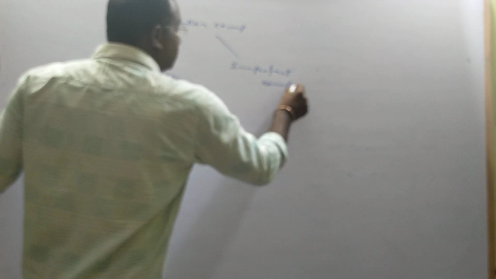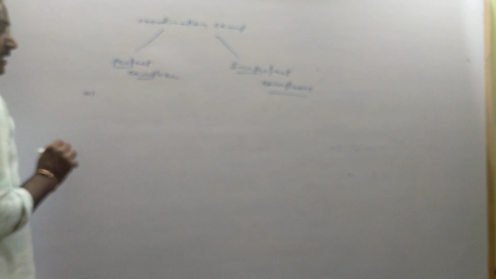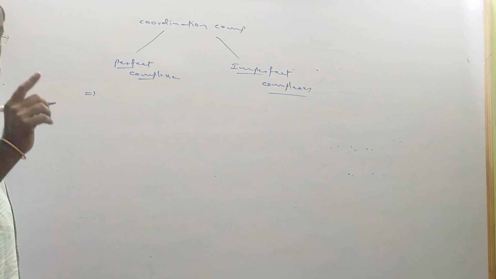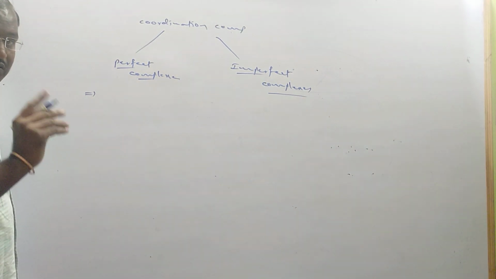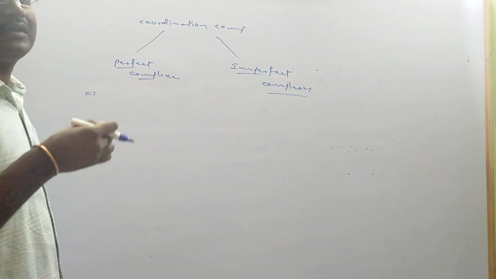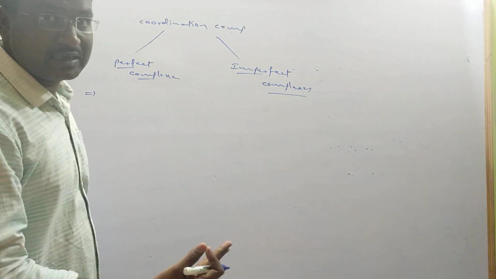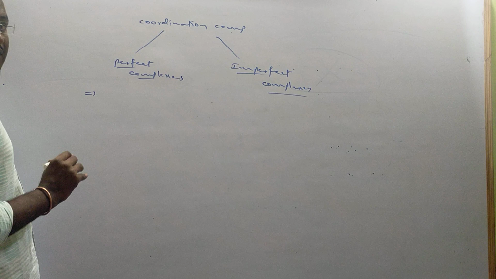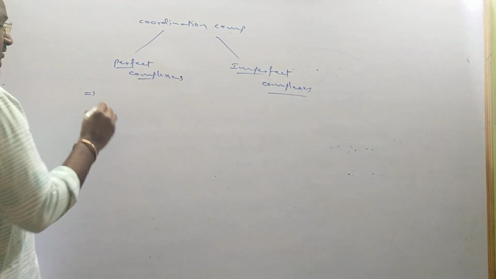Coordination compounds in itself are of two types: perfect complexes and imperfect complexes. Perfect complexes means what? On hydrolysis, coordination compounds give complex ions, no? That may be a cation or an anion. The complex anion will not dissociate further.